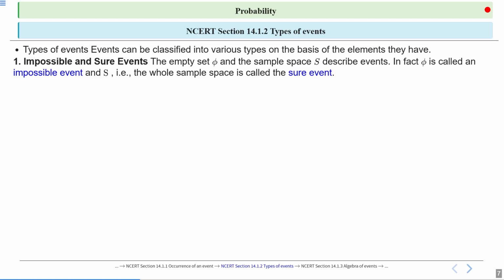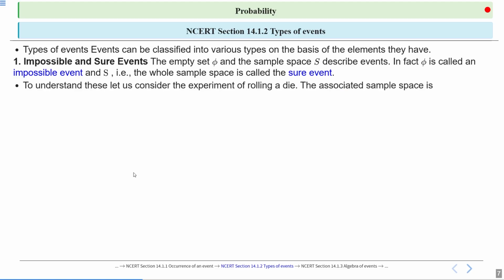If an event is not able to happen, it is called an impossible event, denoted by phi. If an event is guaranteed to happen, it is called a sure event, denoted by S, the whole sample space.